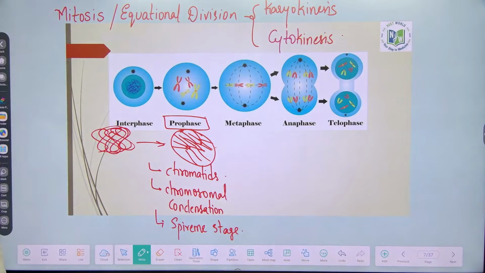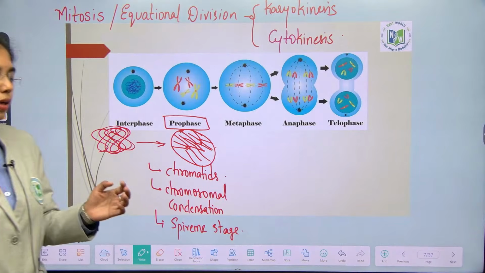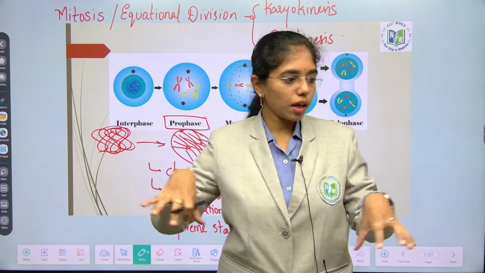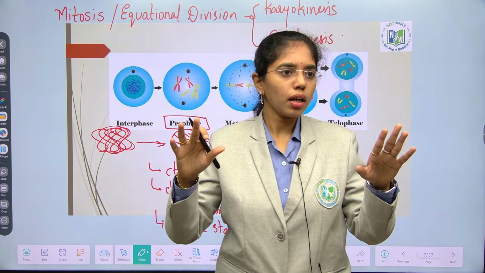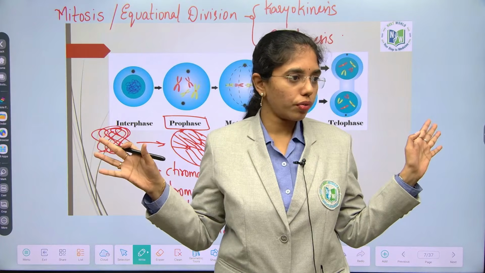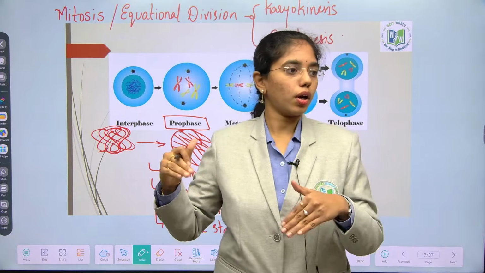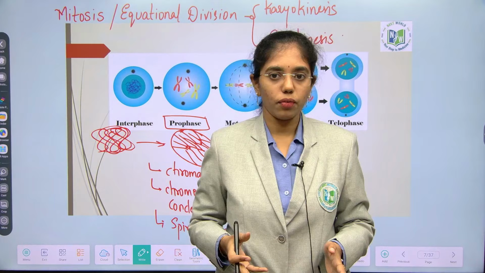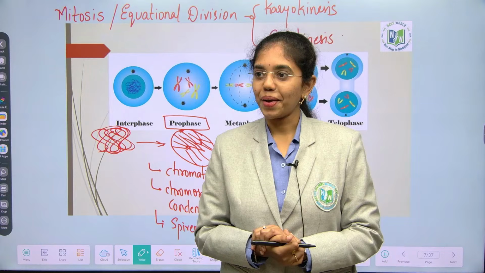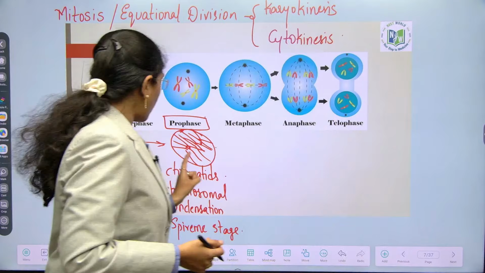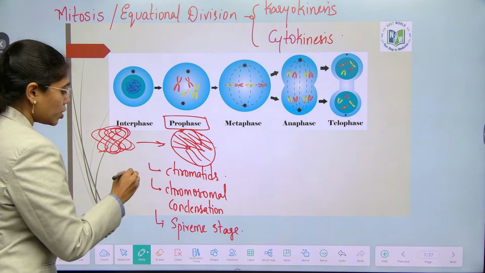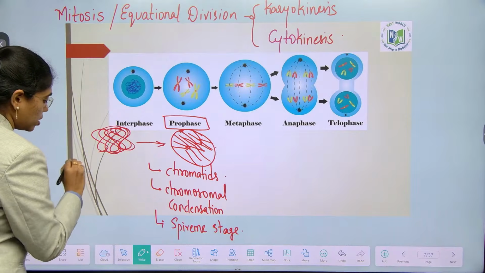At the end of prophase, tell me, if for example the complete furniture, all the benches, are fit in the room, can we walk freely or not? We cannot walk freely. If all the furniture is removed, we can walk, we can jog, we can do whatever we want. We can roll from this corner to that corner also. So whatever furniture is there inside the cell will be removed in prophase.